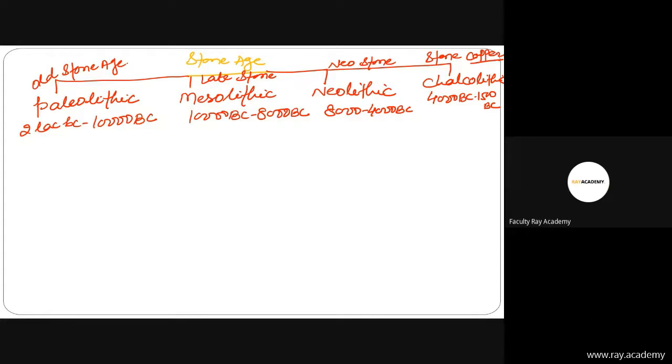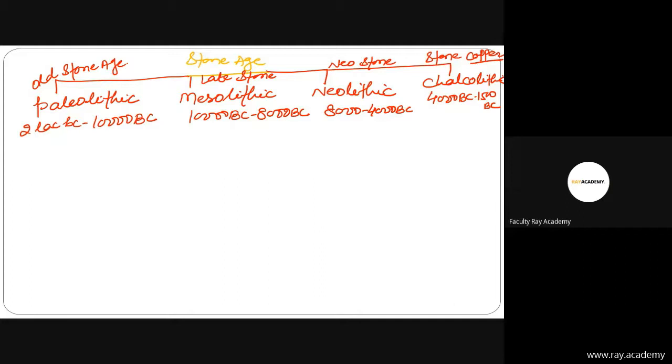What is the Stone Age? It is the prehistoric period, the period before the development of the script. Please keep in mind, therefore, that the main source of information for the Stone Age is archaeological excavation.